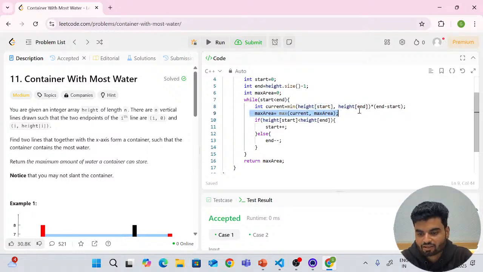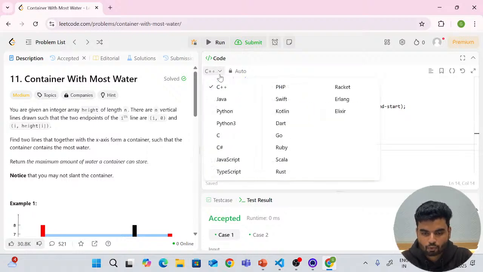Here we are taking the maximum area. We are comparing the previous maximum and the current one. Whichever is larger gets stored in the maximum area, and we remove the smaller pole to search for a larger pole, and that's what we're doing from here. And here we are returning our maximum stored water.